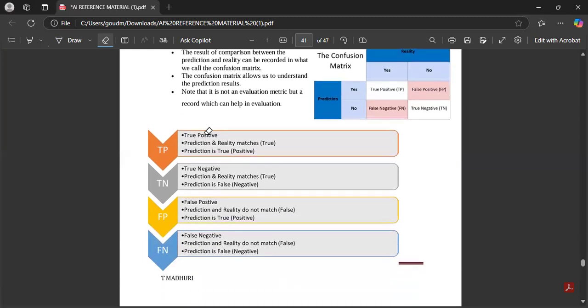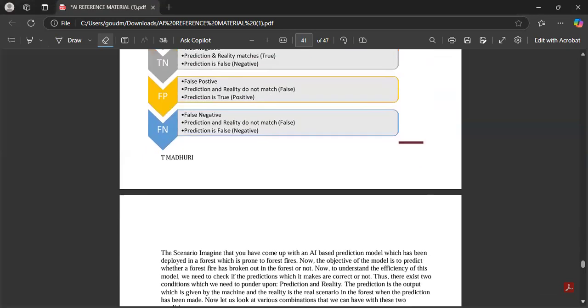Here, this is very important, children. Once again, I am repeating. The prediction and reality match. If the prediction and reality are both true, that is called a true positive. If the prediction is yes and the reality is no, that is a false positive. If the prediction is no and the reality is yes, that is called a false negative. If the prediction is no and the reality is no, that is called a true negative. These are the four you have to keep in your mind, children.